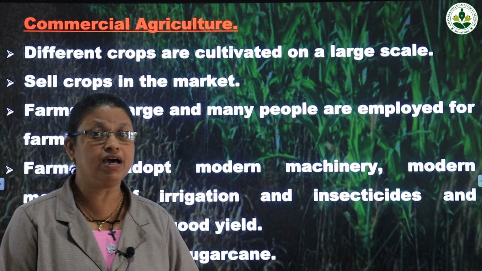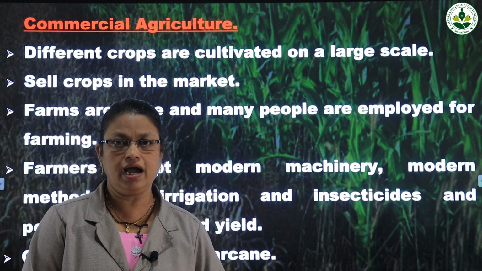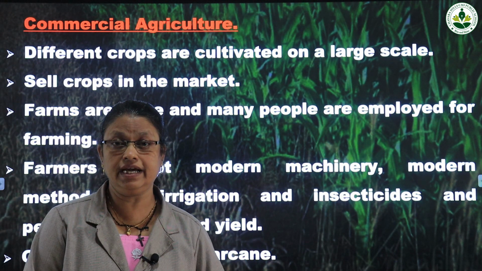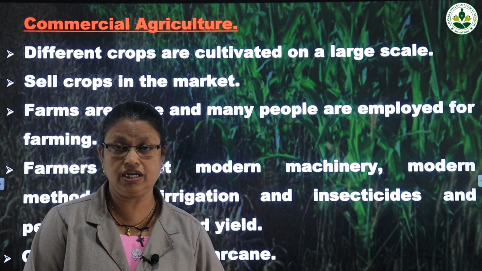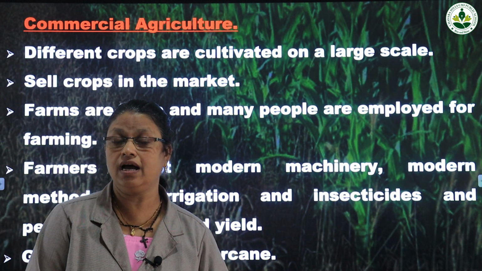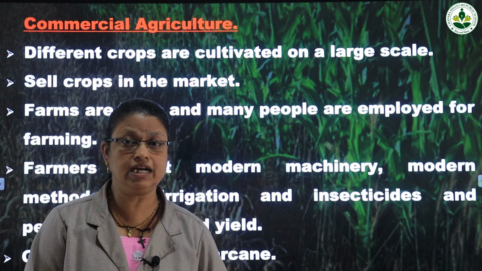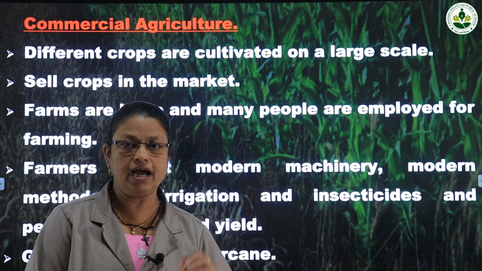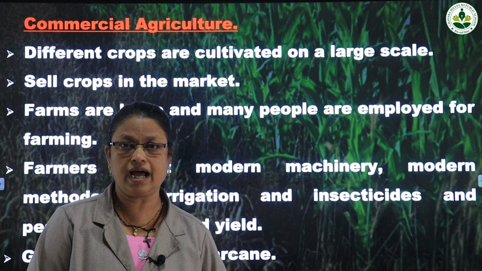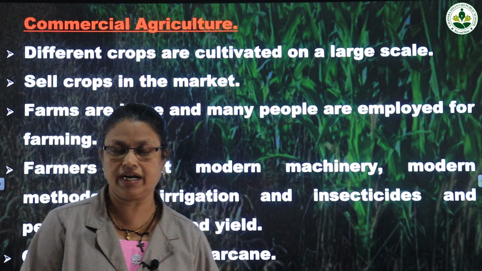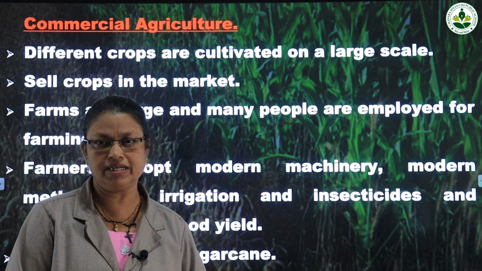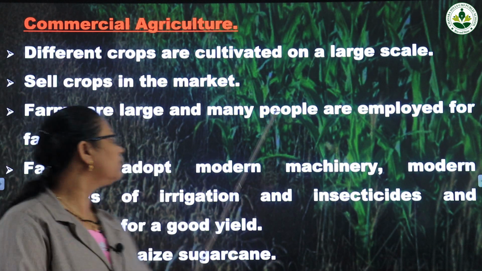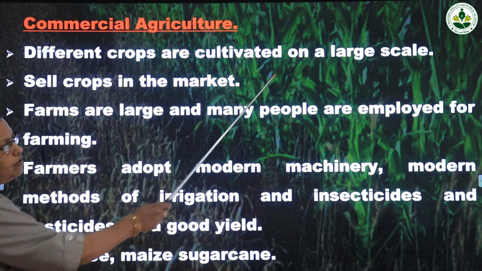Because of that, many people are employed for farming, and they use modern machines, modern methods of irrigation and modern methods of harvesting, and they use fertilizers and also insecticides and pesticides for getting a good, better yield. And the farmers cultivate rice, maize and sugarcane. Different crops are cultivated on a large scale.